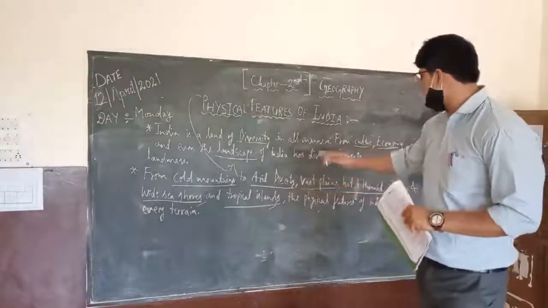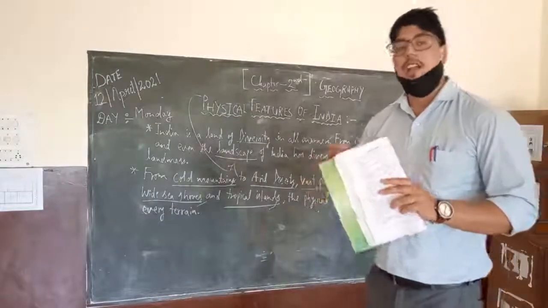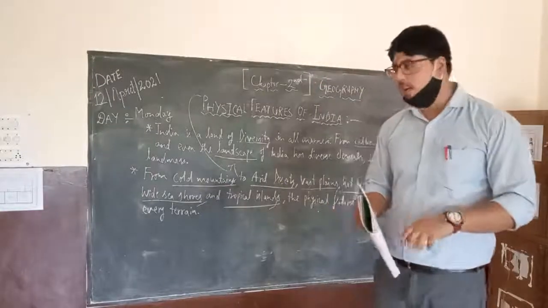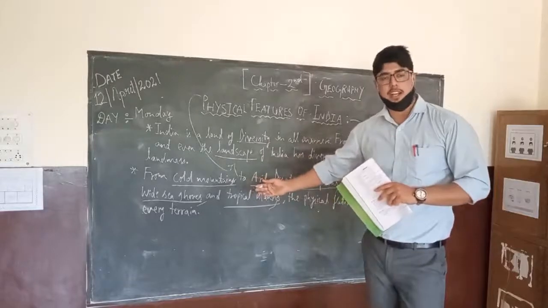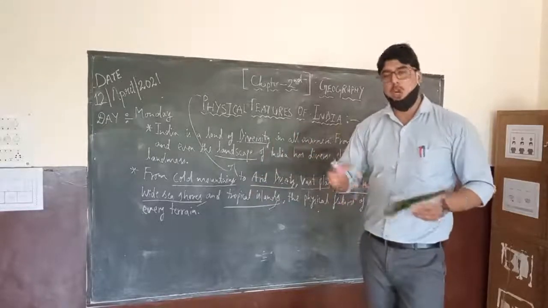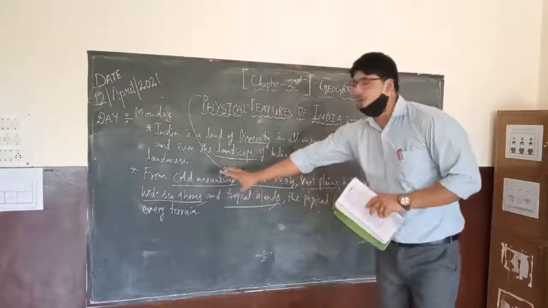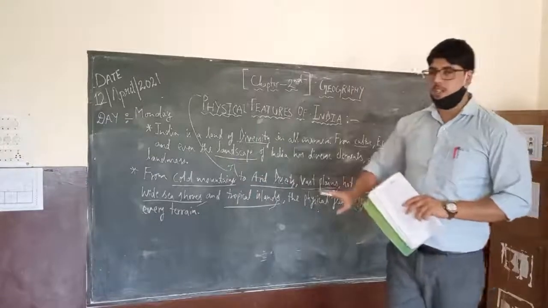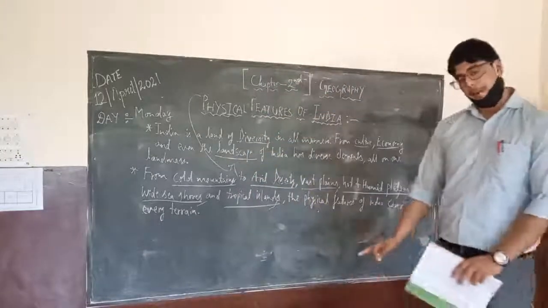Because in the junior classes you know about mountains, desert, plateaus, plains, you know all this. This is past knowledge, and now you have to use that past knowledge and implement it here, and we will try to understand how they were formed in India. In that we will talk about the ancient period also, and we will relate it to the modern current situation of all these landscapes in India. So I hope at least you have understood what we are going to discuss in this chapter today.